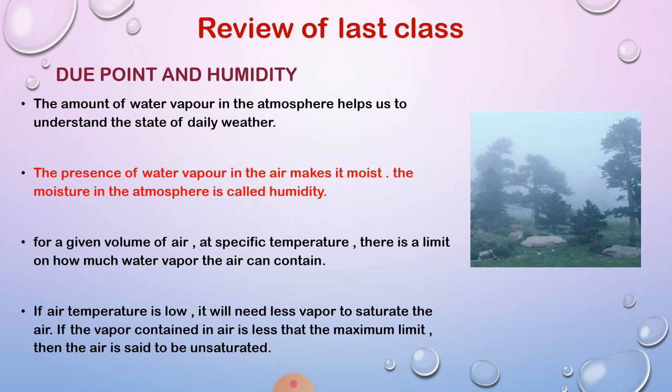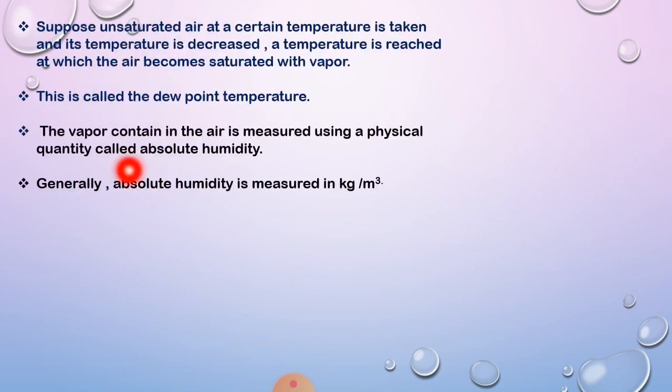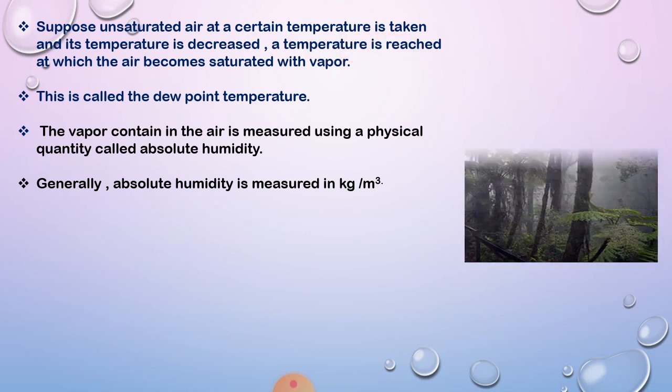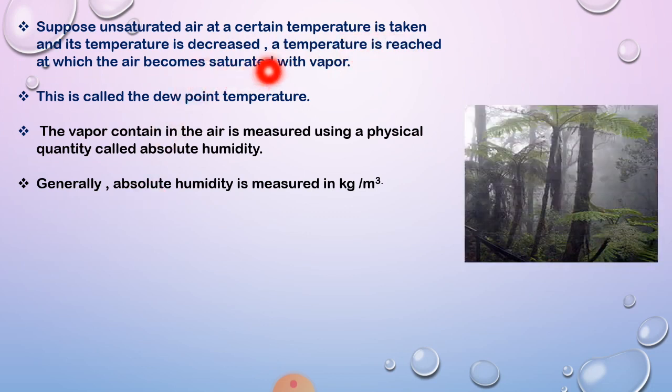If the air temperature is low, what happens? It will need less vapor to saturate the air. If the water content in the air is less than the maximum limit, the air is said to be unsaturated. Saturation and unsaturation are the two basic concepts of air. Suppose unsaturated air at a certain temperature is taken and its temperature is decreased. Then a temperature is reached at which the air becomes saturated with vapor. What is this point called?